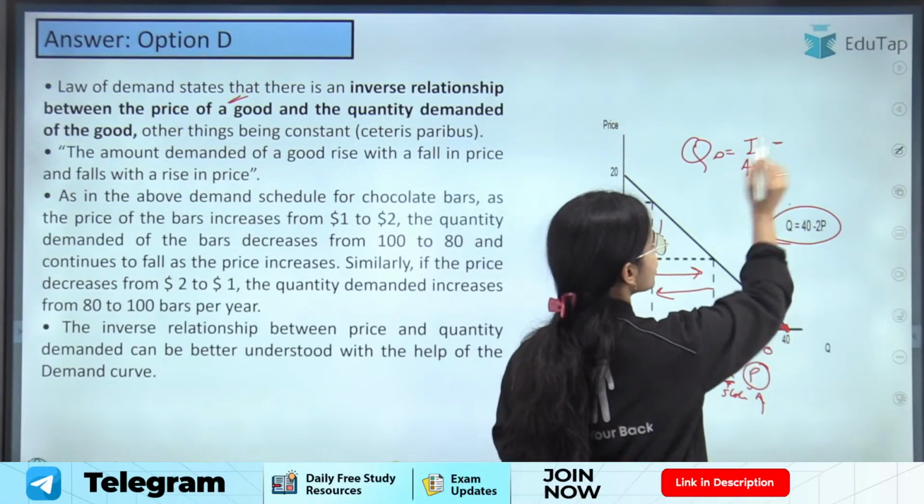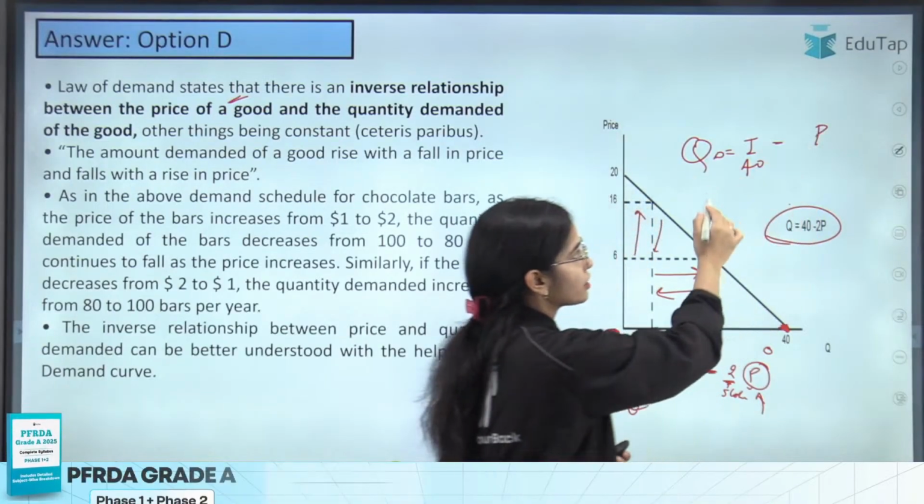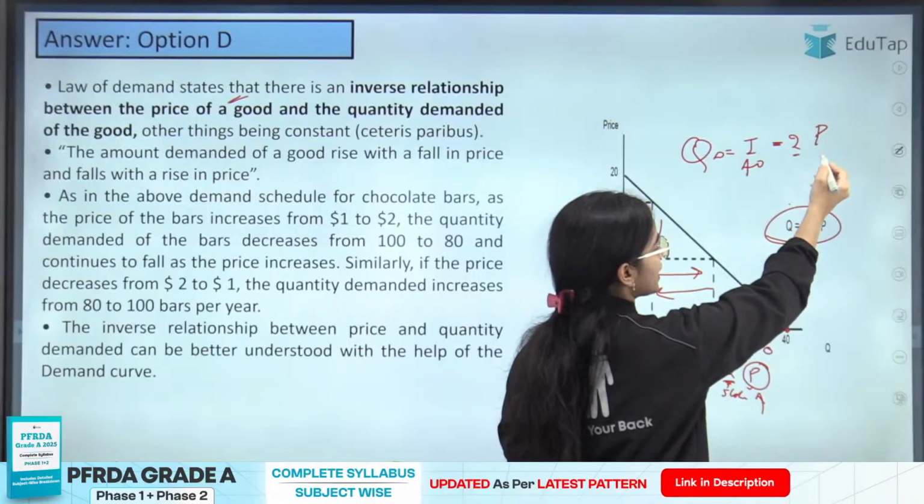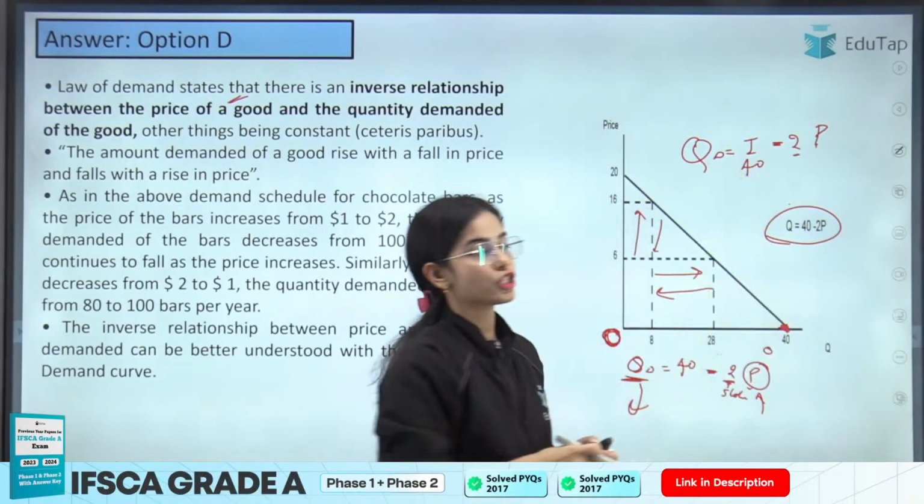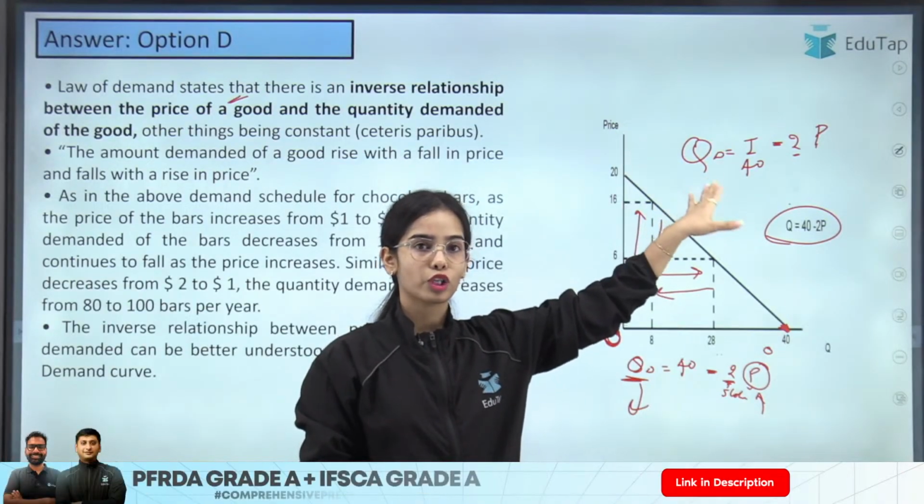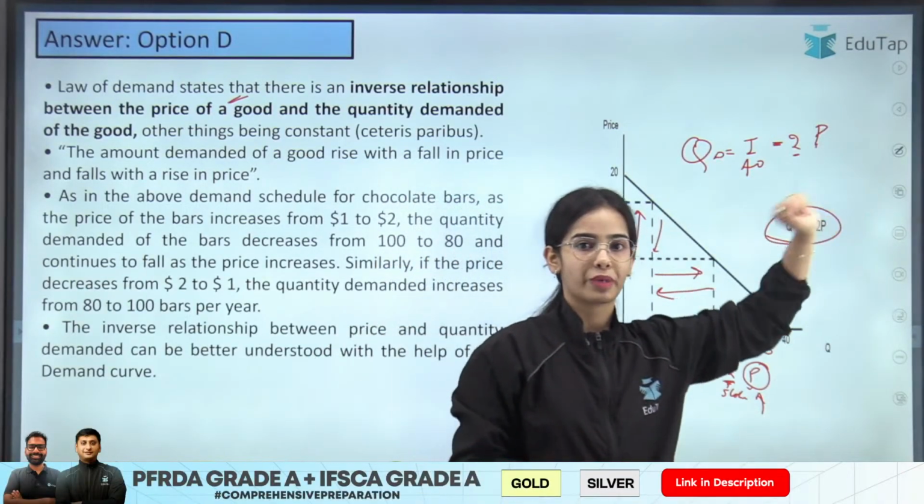Now there is a negative relationship between the price of the commodity and the quantity demanded. So that is shown by the negative, and here we have the slope, that with the change in the price, how much is going to be the change in quantity demanded. Okay, so this is the equation for the quantity demanded in relation to the price.